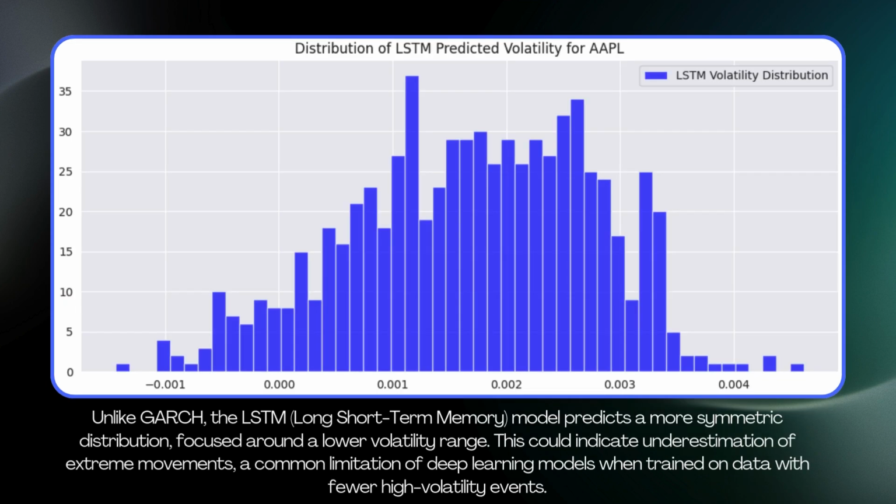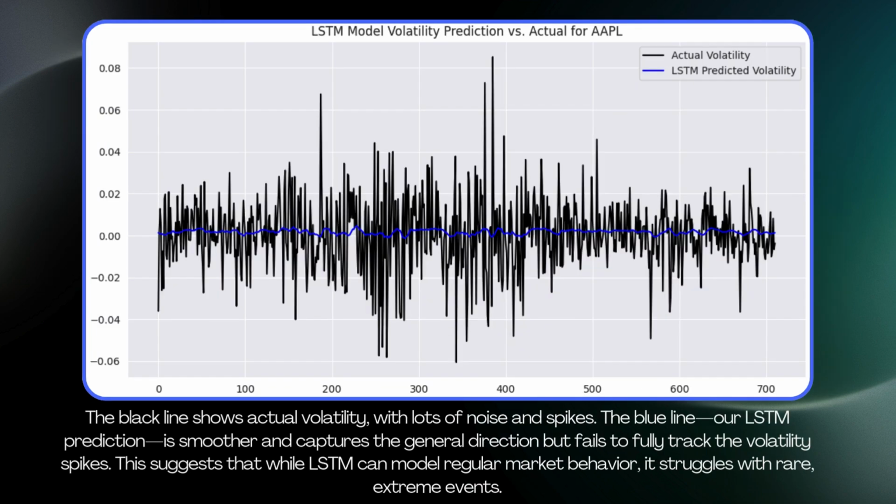Now let's compare that to modern AI. The fifth plot is of the distribution of LSTM predicted volatility. Unlike GARCH, the LSTM model predicts a more symmetric distribution focused around a lower volatility range. This could indicate underestimation of extreme movements, a common limitation of deep learning models when trained on data with fewer high volatility events.